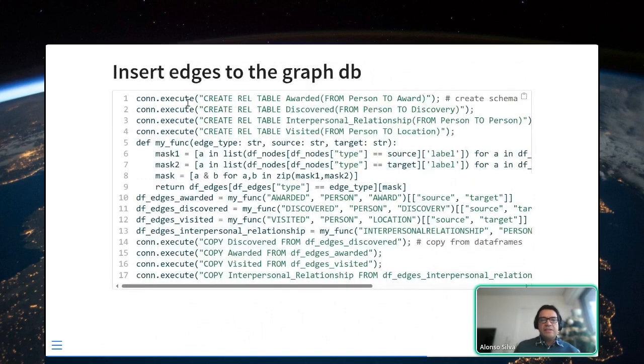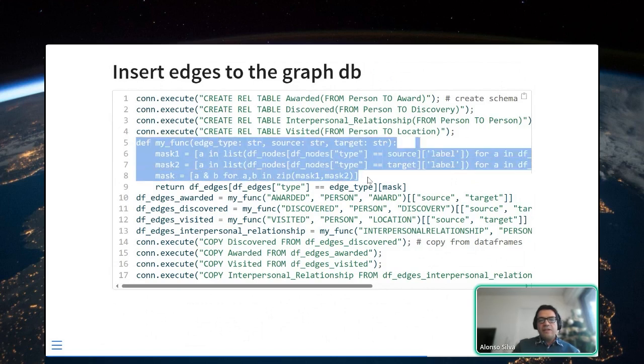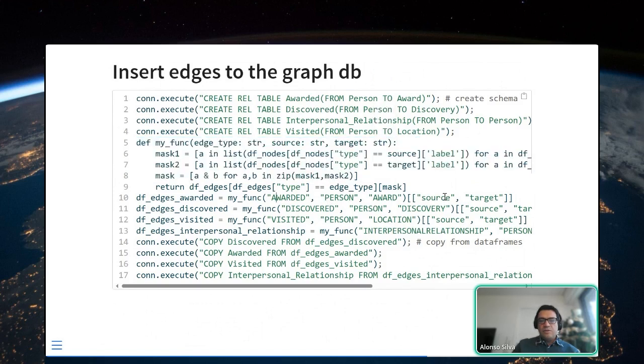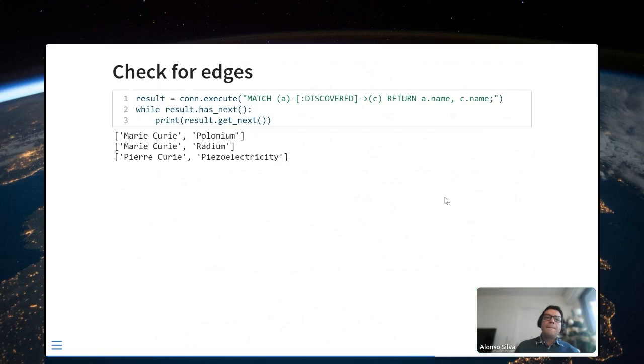And similarly, I can insert the edges. And here, this is what I was mentioning before. So this is why it looks a little bit messier, which is I'm checking that indeed an award goes from person to award, a discovery goes from person to discovery, etc. Okay, and I can check similarly that the edges were well input. So this is working correctly.